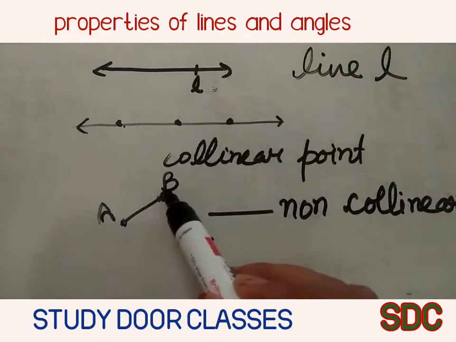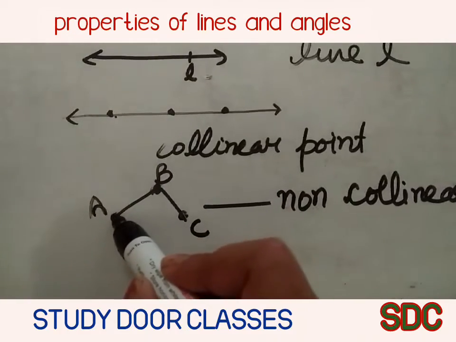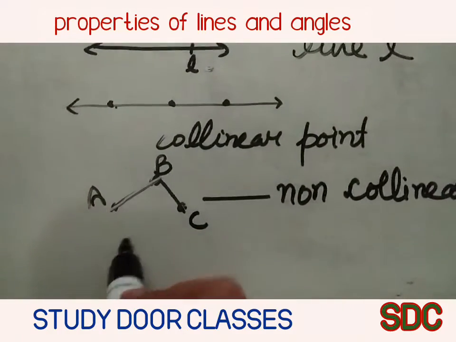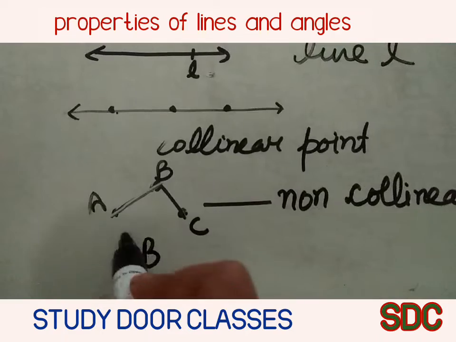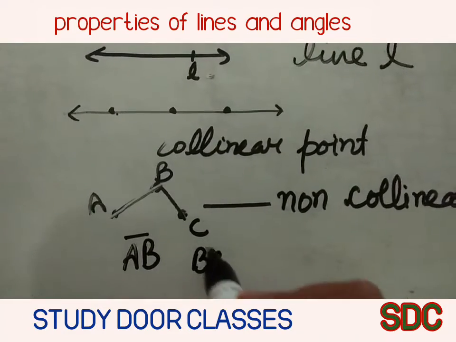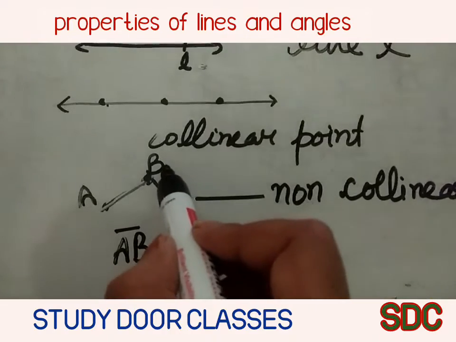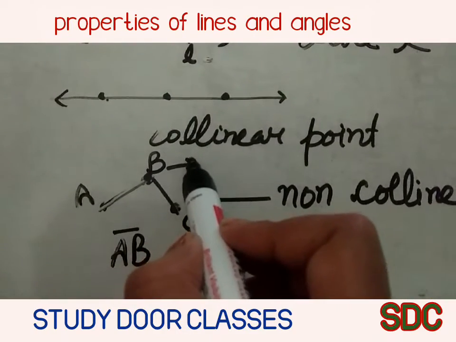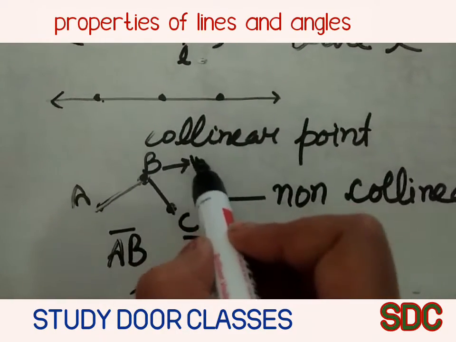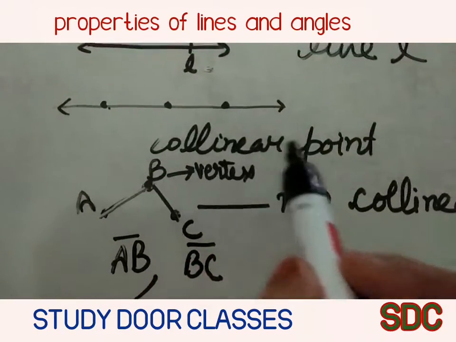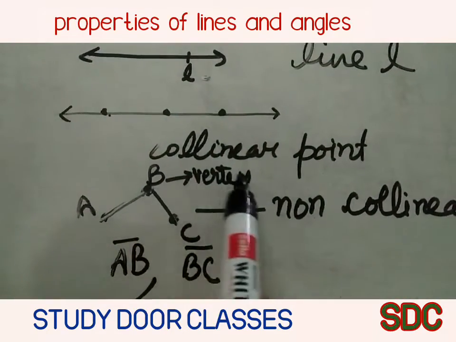With the help of non-collinear points, we can draw two lines. Here we can draw two lines, line segment AB and line segment BC. But B is the common point. The common point is called the vertex. B is the vertex.